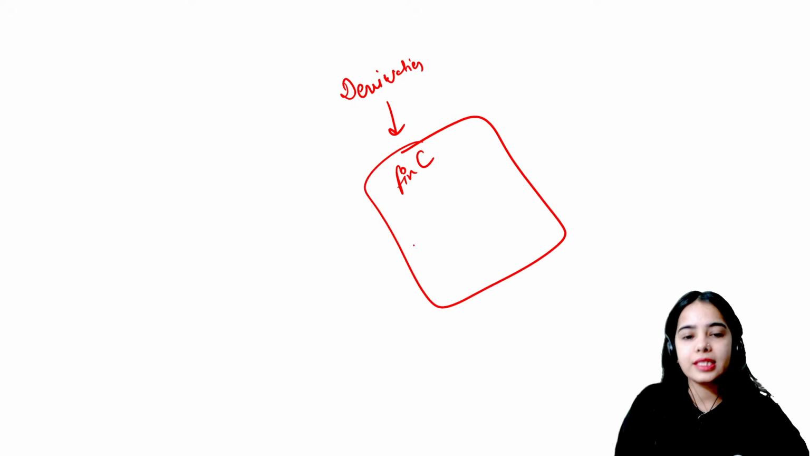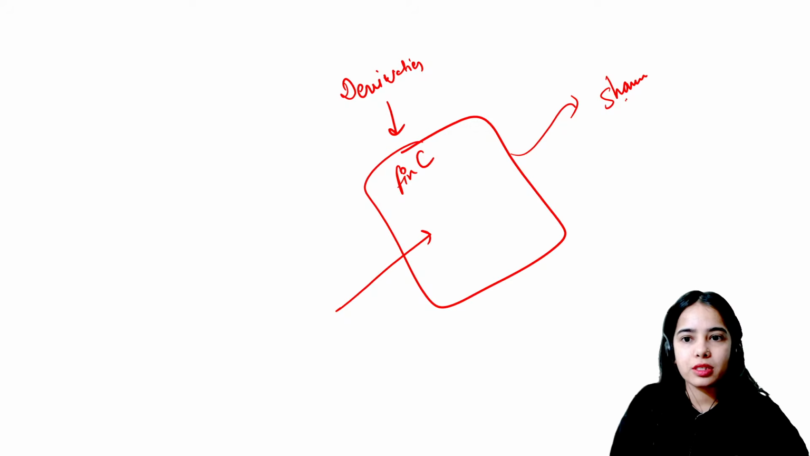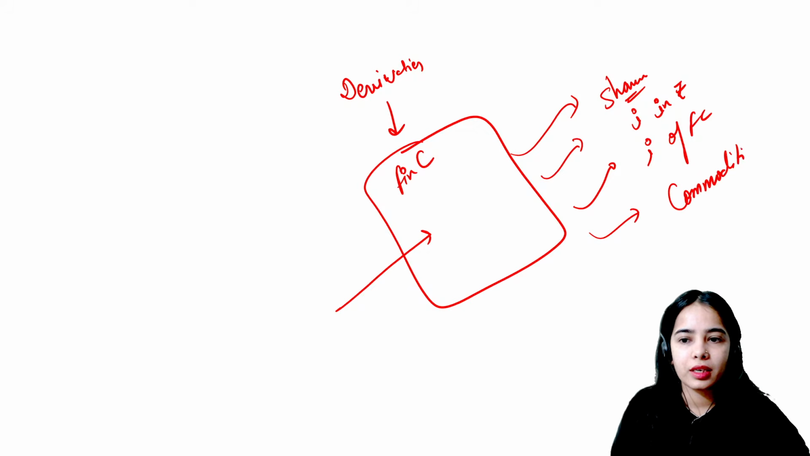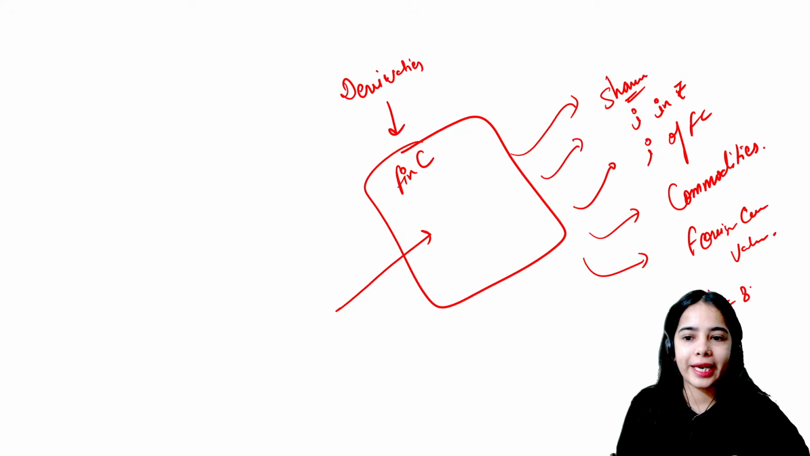So first of all, what are derivatives? Derivatives are financial contracts that derive their value from some underlying asset. This underlying asset can be shares, or the interest rate in rupees, or the interest rate of a foreign currency, or commodities, or foreign exchange, that is the value of the foreign currency.